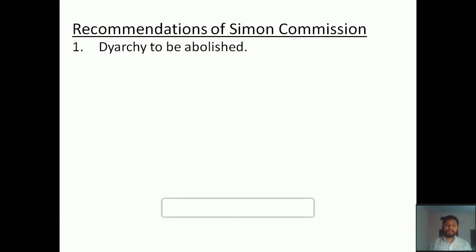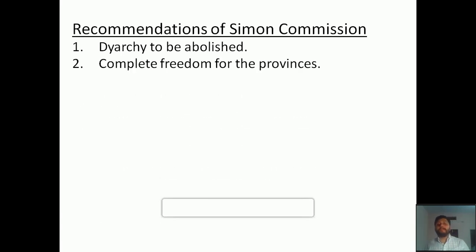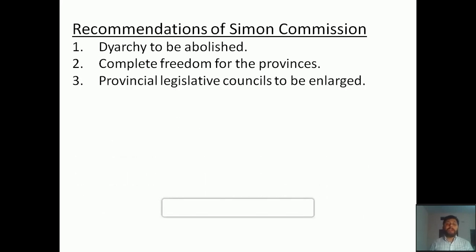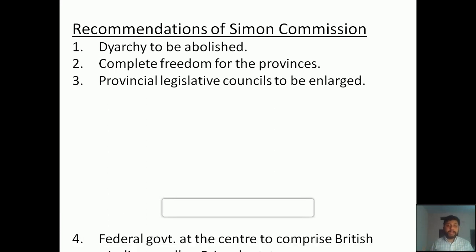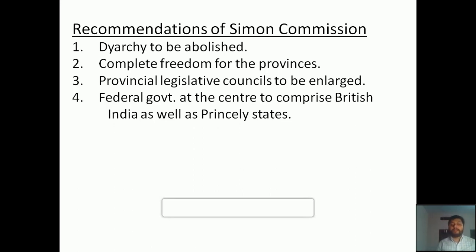Diarchy to be abolished, because two different administrative centers should not be there, it must be one. Then second, complete freedom for the provinces. Provinces should be granted all the different freedoms. Third, provincial legislative councils to be enlarged. The different provincial legislatures function under the British Empire, and the number of councillors and councils should be increased. Then a federal government at the center to comprise British India as well as princely states.